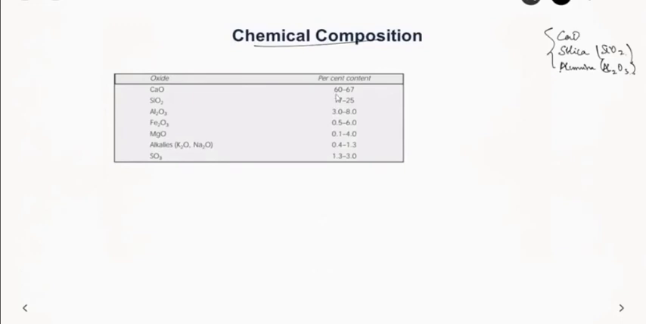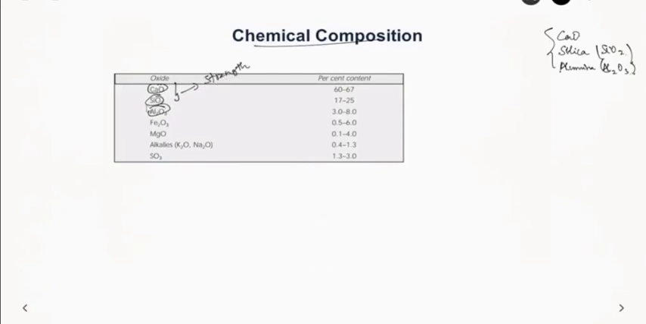So as you can see here, 60 to 67% of the content will be calcium oxide, and then about 20% of the content will be silica, and about 3 to 8% will be alumina. So these three are the main components. Out of these, calcium oxide and silica are responsible for giving strength to the cement.